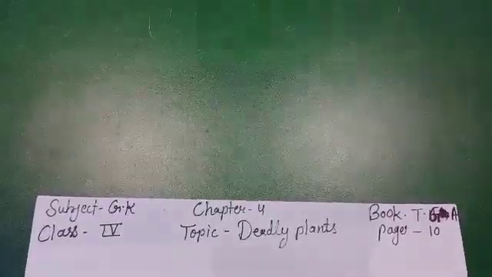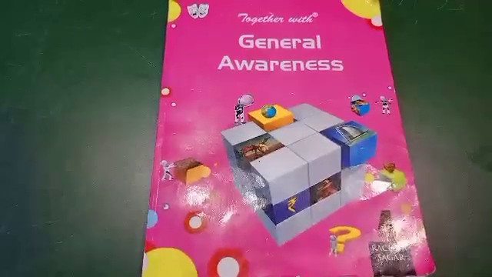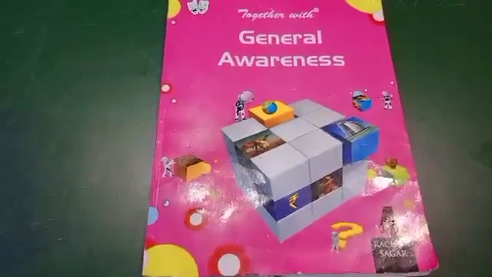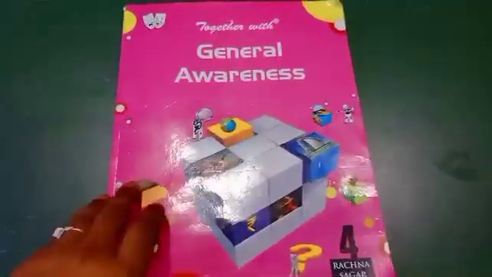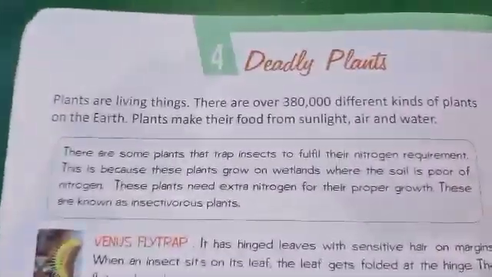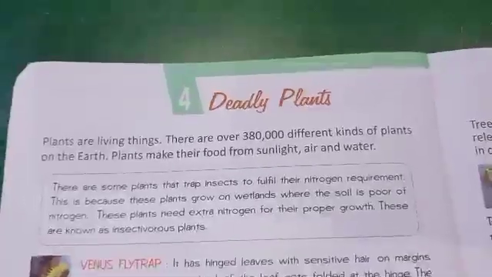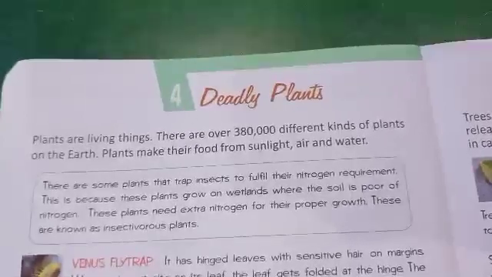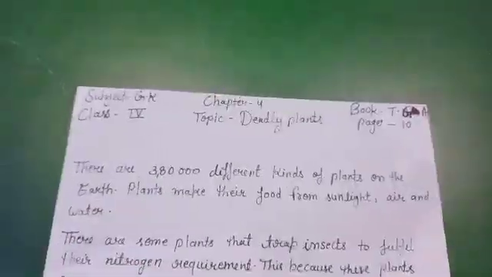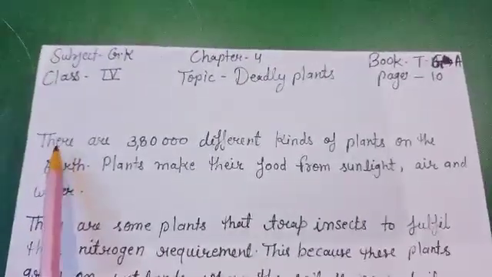So, I will show your course book. Children, this is your course book, Together with Journal Awareness for class 4. And this is today's chapter, chapter number 4, Deadly Plants. In this chapter, we will learn more about dangerous plants. Okay students, so children, we will start this chapter.